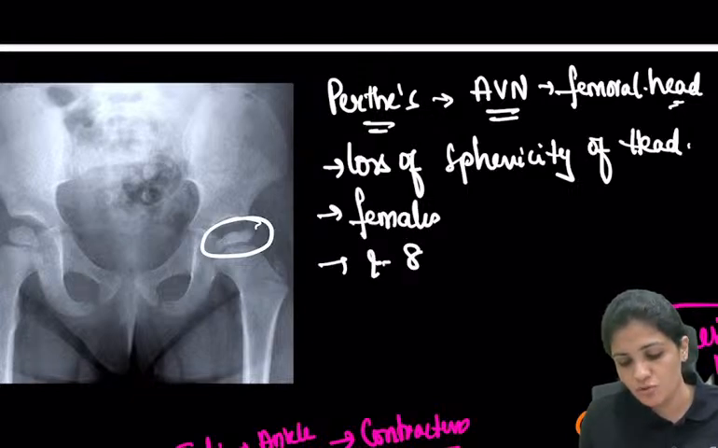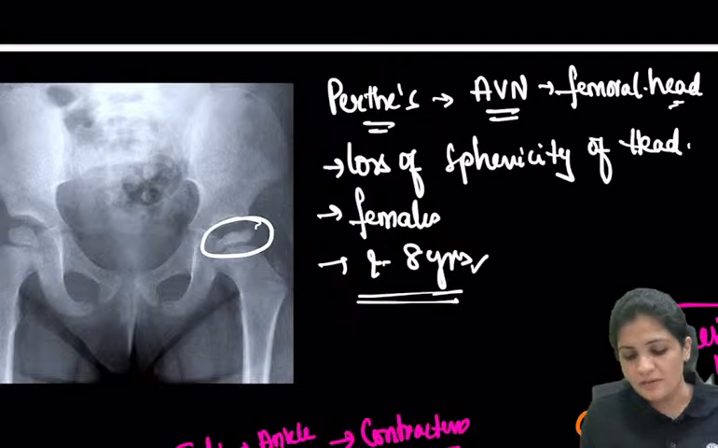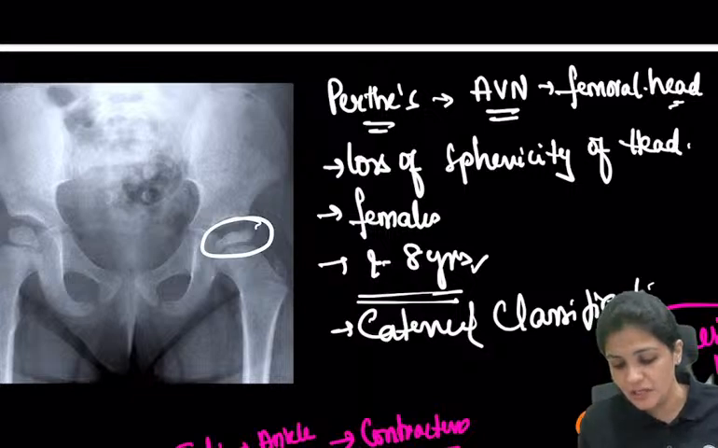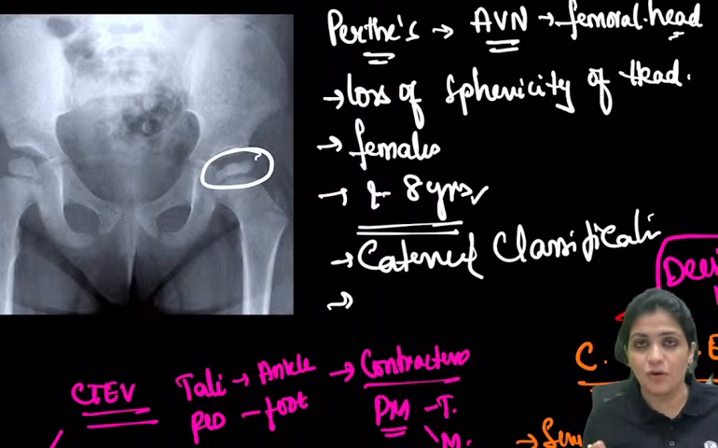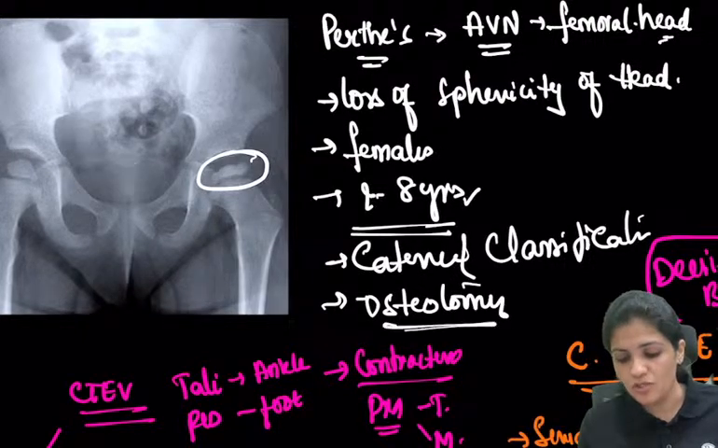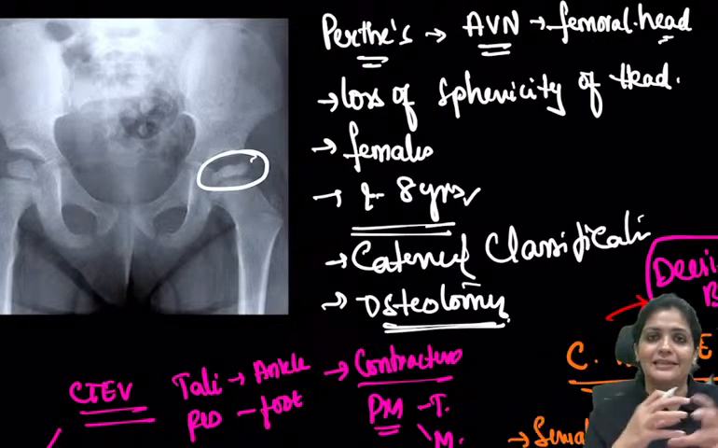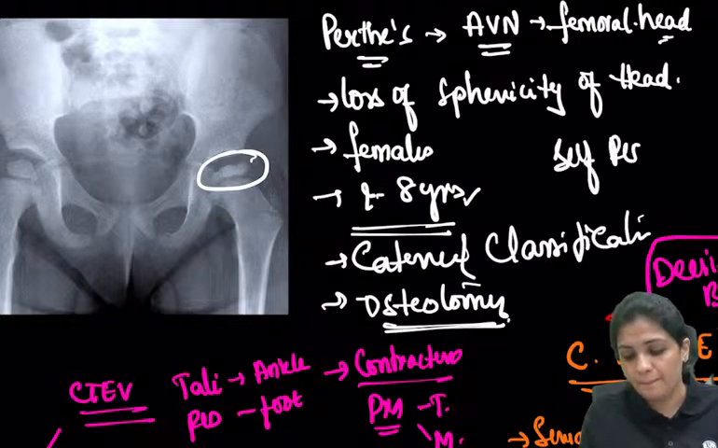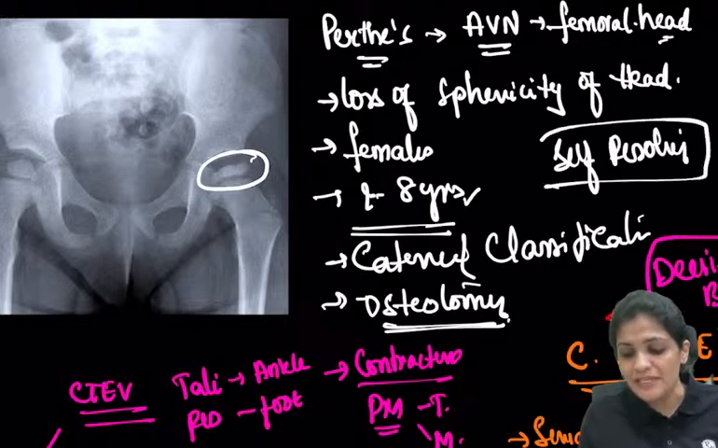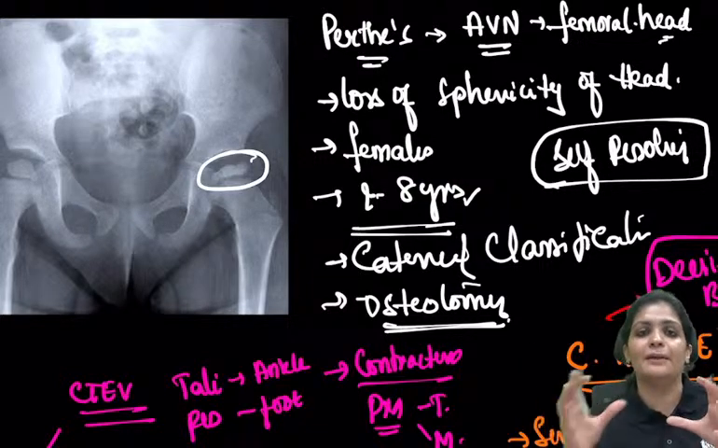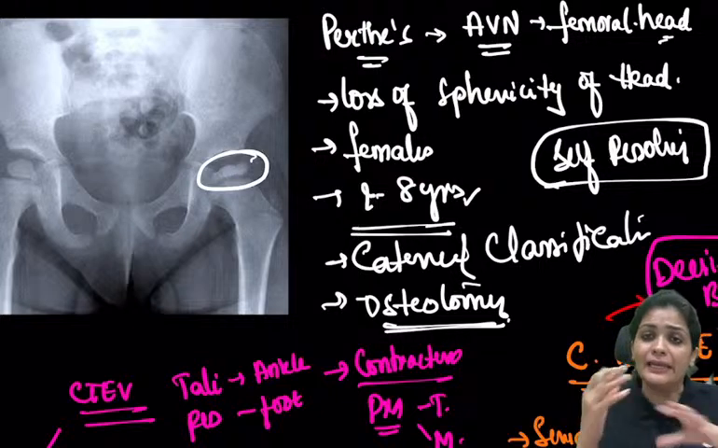Okay. So this is the Catterall classification, and you have to identify the at-risk head. Treatment is by osteotomy. You do osteotomy so that you bring the head inside the acetabulum and it will resolve. It is self-resolving. But what you have to do is see that the head is sitting in the acetabulum. That's it. Your work is just to put the head back into the acetabulum. It will heal by itself.